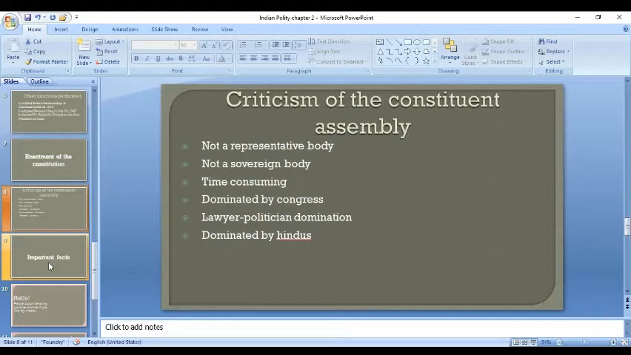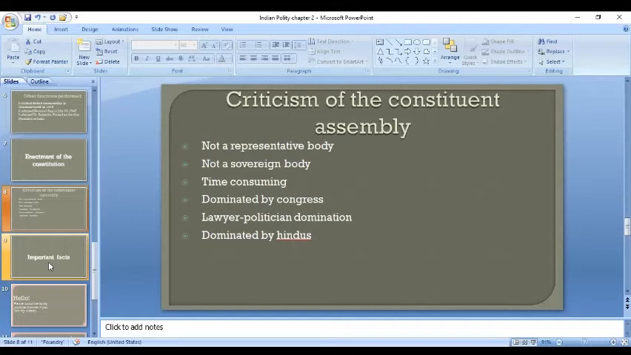Time consuming. According to the critics, the Constituent Assembly took an unduly long time to make the constitution. Dominated by Congress: the Constituent Assembly was dominated by the Congress party, and the Assembly was the Congress, and the Congress was India. Lawyer-politician domination: it is also maintained by the critics that the Constituent Assembly was dominated by lawyers and politicians. They pointed out that other sections of society were not sufficiently represented.